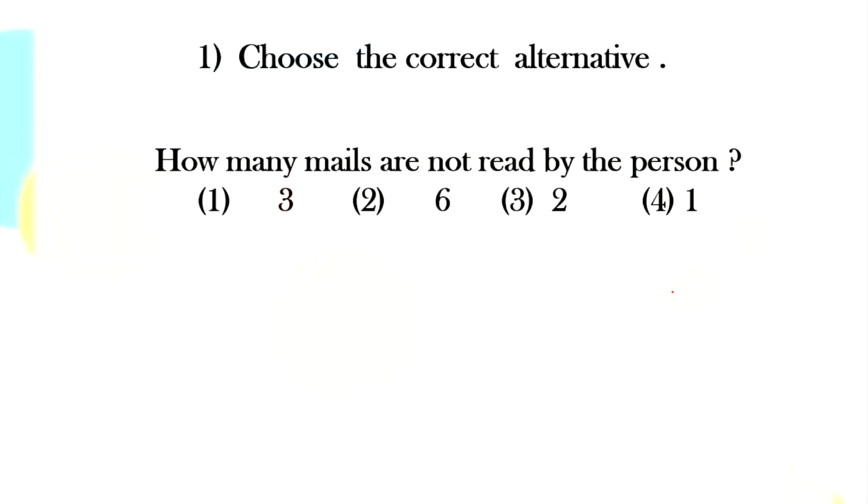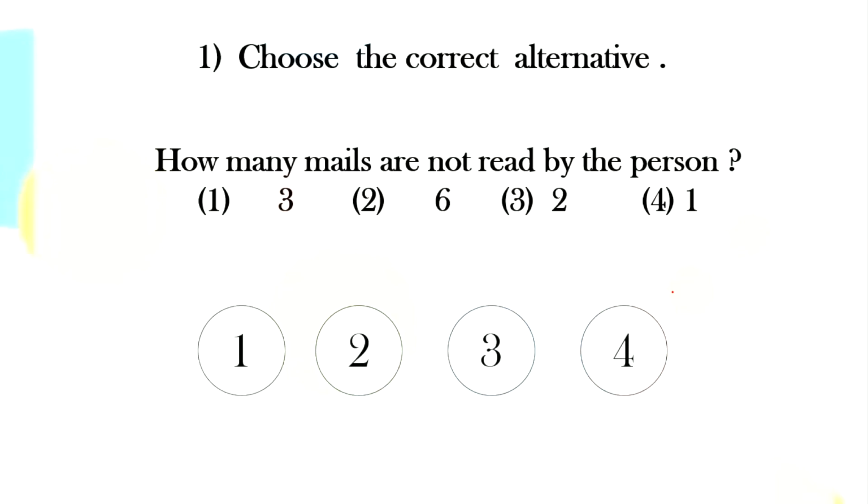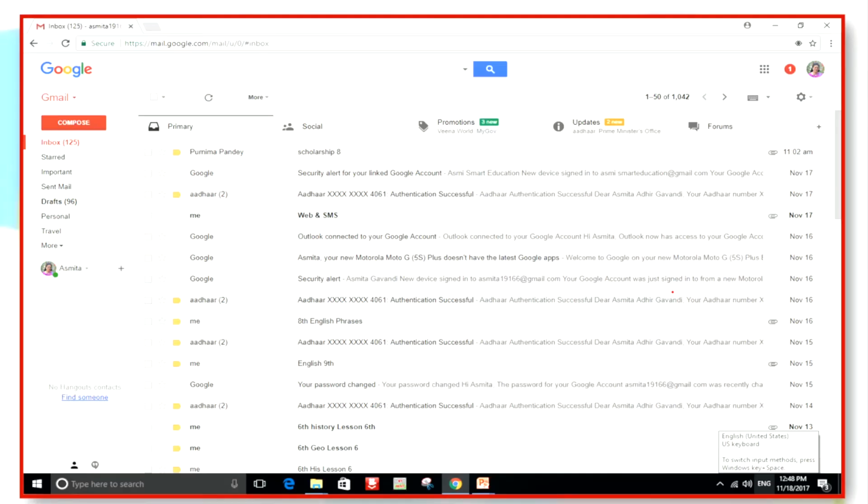Okay, so come on, let's see the questions. Choose the correct alternative. How many mails are not read by the person? So is it 1, 3 mails, 2, 6 mails, 3, 2 mails, or 4, 1 mail? How many mails are not read by the person yet? 3 mails are not read by the person yet. We just saw. See, let's see once again. So which mails are not read? 1, this one, 2, this one, and 3, the third one. So the web and SMS mail, 6th history lesson mail, and 6th geography lesson mail has not been read by me yet.